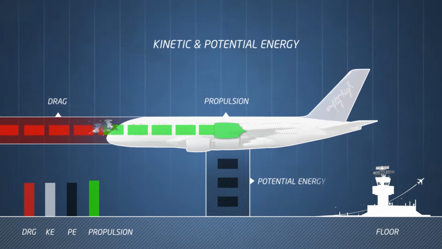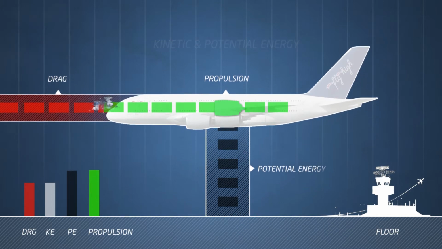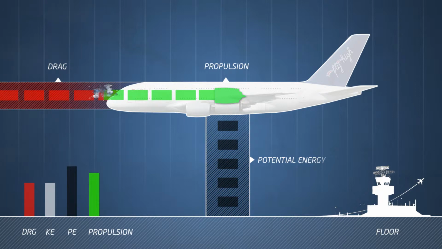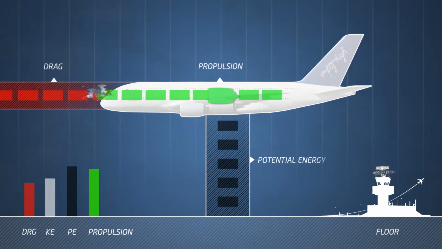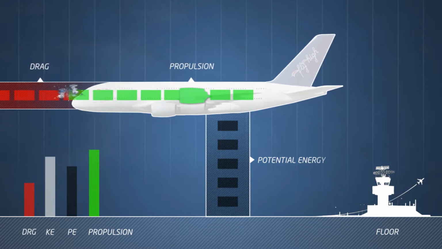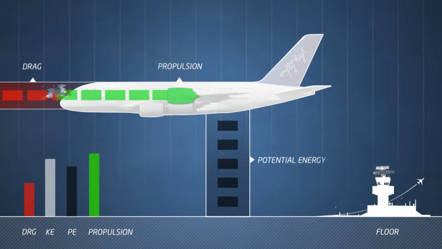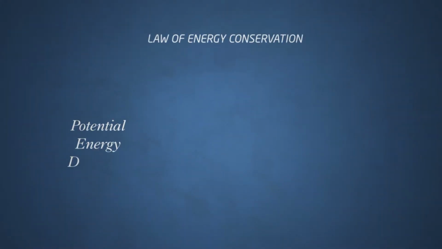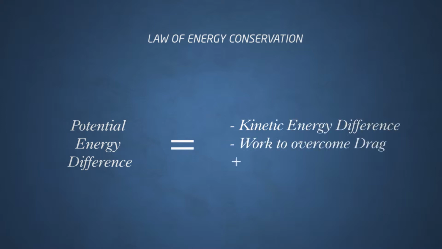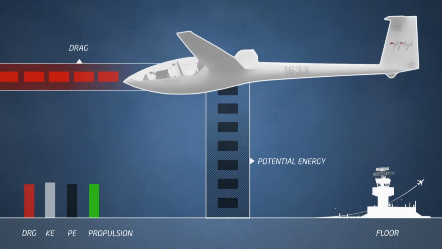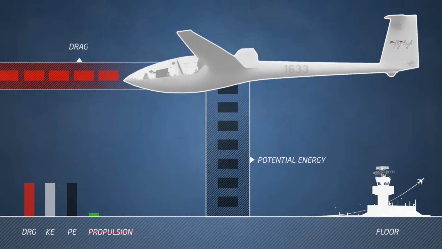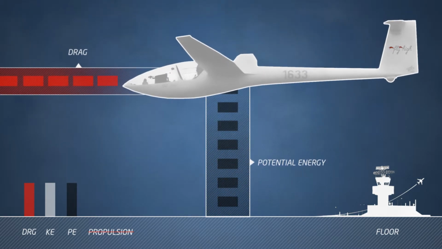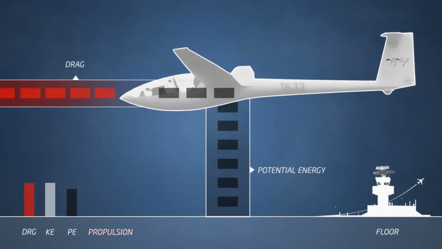When an airplane rises in the air, its potential energy increases and it therefore requires propulsion. When an airplane accelerates, its kinetic energy increases and likewise it requires propulsion. The law of energy conservation asserts that potential energy difference equals negative kinetic energy difference minus work to overcome drag plus propulsion work. A sailplane can find and maintain a constant velocity by diving, whereby its potential energy loss balances the work to overcome drag without the need for propulsion.